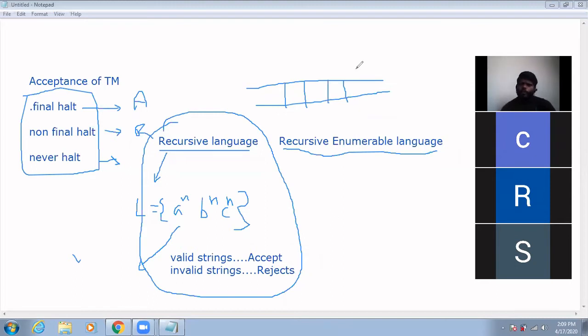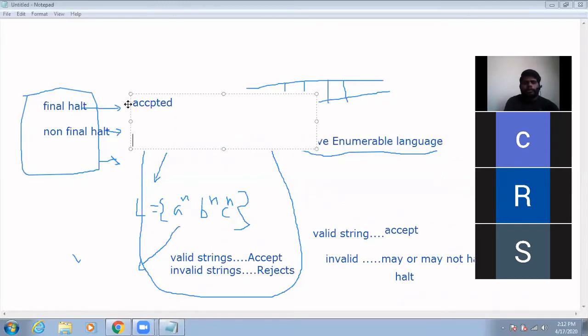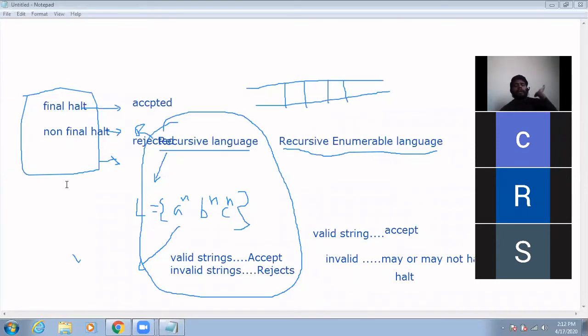Example, suppose I give a string that is accepted, and if it goes to the non-final halt, the string is rejected. It's the same as a DFA and NFA. So in this recursive enumerable language, every valid string is accepted, an invalid string may or may not be processed, but if it is processed, it has to be rejected.